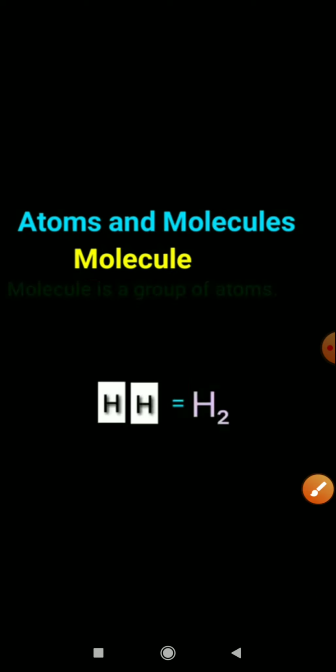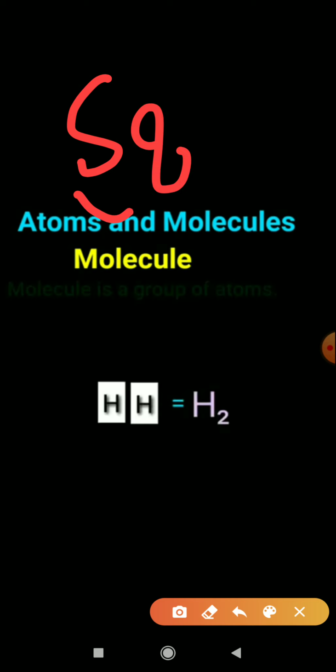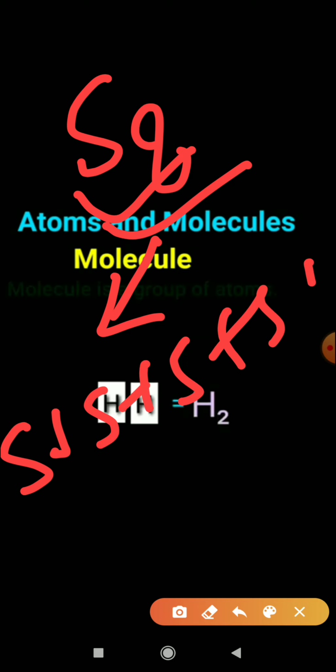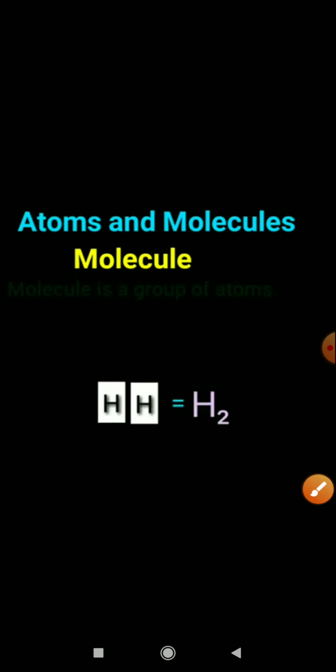Okay, for example, if I take the molecule S8, sulfur 8 molecule. That means this sulfur 8 molecule is made up of 8 atoms of sulfur forming bonds between them. So this is the molecule and this S will be considered as an atom. Hope it is clear that atoms are the very smallest particles of matter and a molecule is a group of atoms. Okay, so this is clear to you. Now we'll come to the next one.